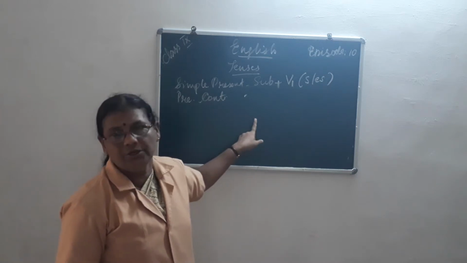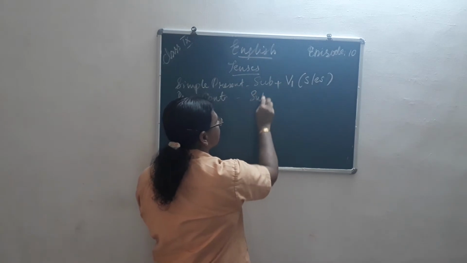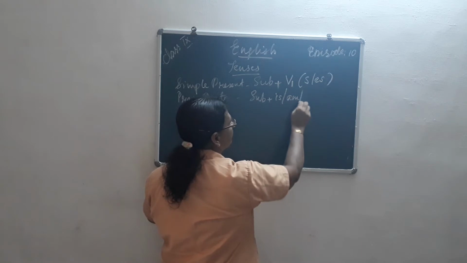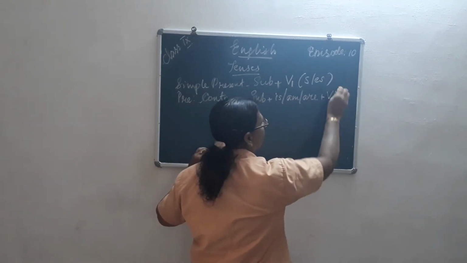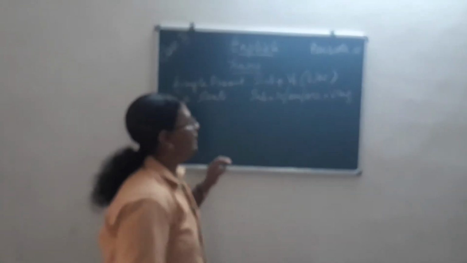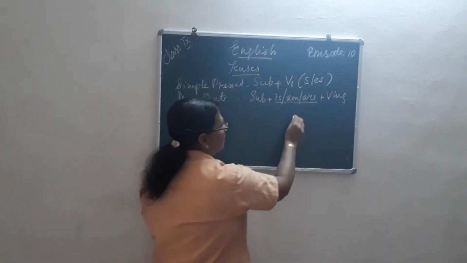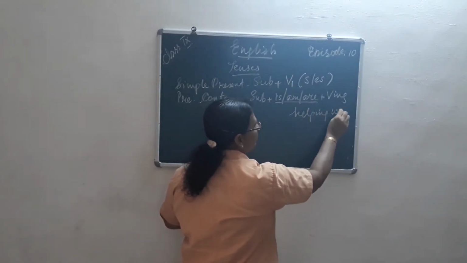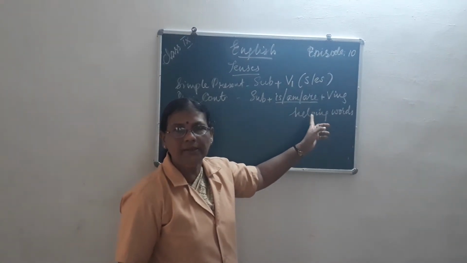Present continuous form. Understood? So subject plus is, am and are plus verb ing. Verb ing. So these is, am and are are called helping words.